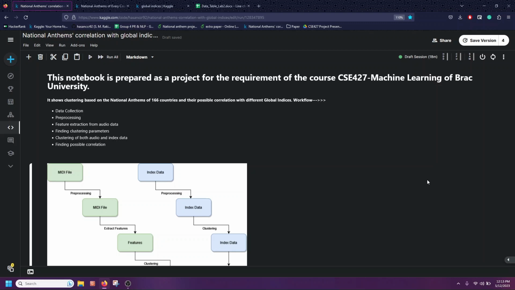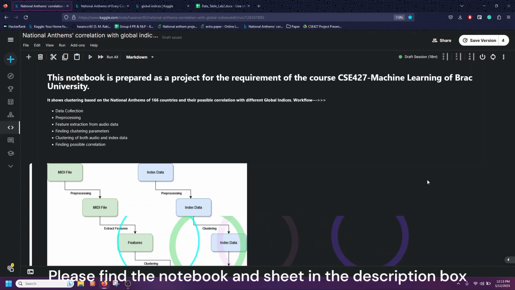This project investigates the connection between national anthems and different global indices. I have analyzed national anthem musical data to determine whether certain musical characteristics are associated with peace, happiness, suicide rate, crime rate, etc. I have used computational music analysis techniques to extract pitch, tempo, beat, and other pertinent audio features. I have then compared these musical characteristics with data on different global indices to ascertain whether a significant correlation exists.